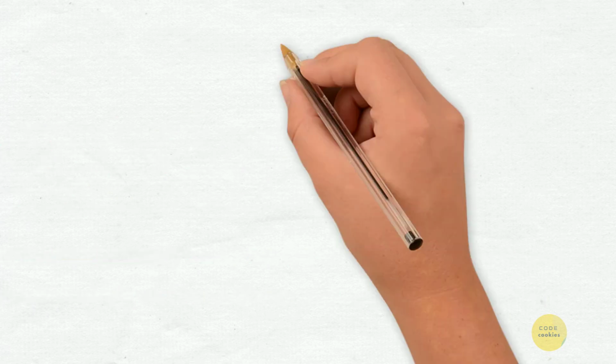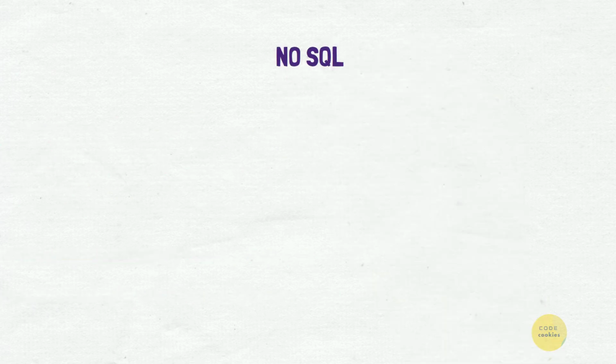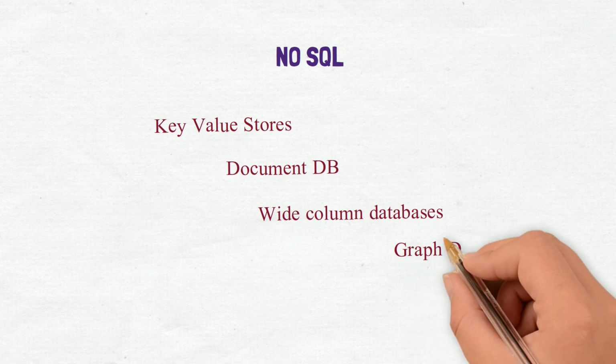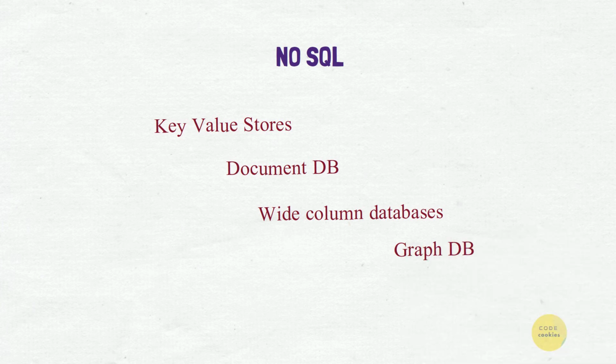Now let us look into NoSQL databases. These new and trending databases come in various forms. We can have key value stores, document databases, wide column databases, GraphDB and many more. With the advancement in technologies, there are many databases coming which can best suit your data models.